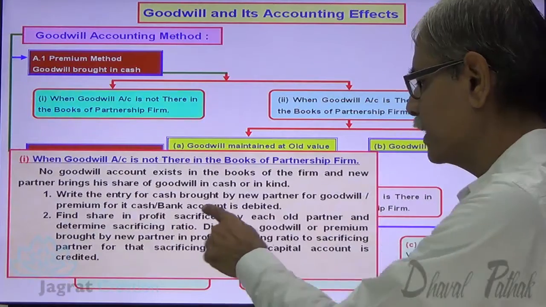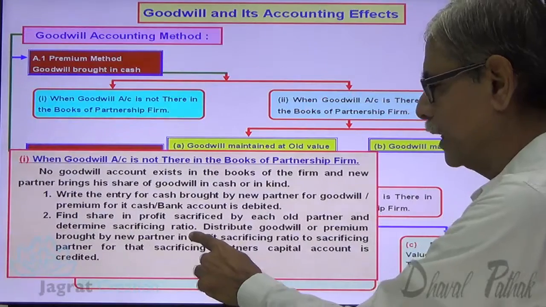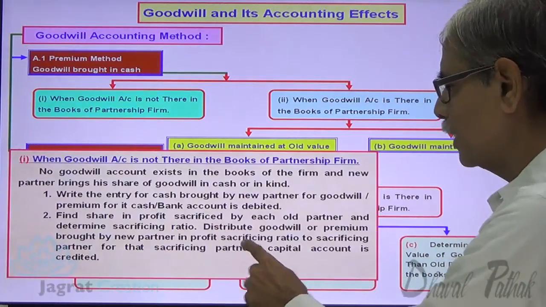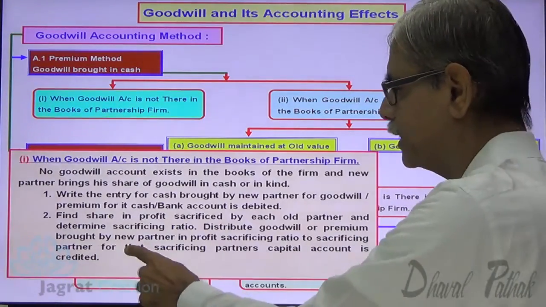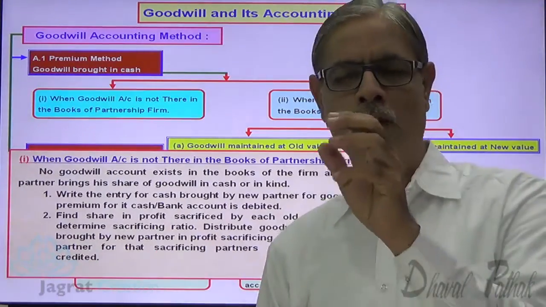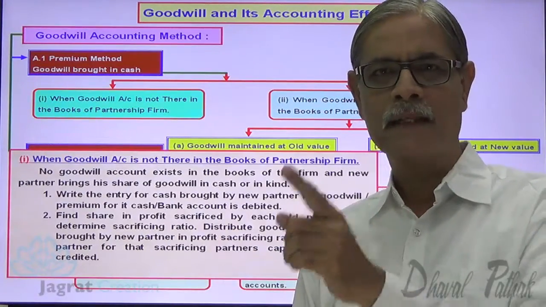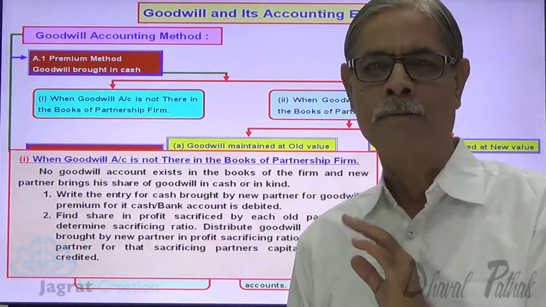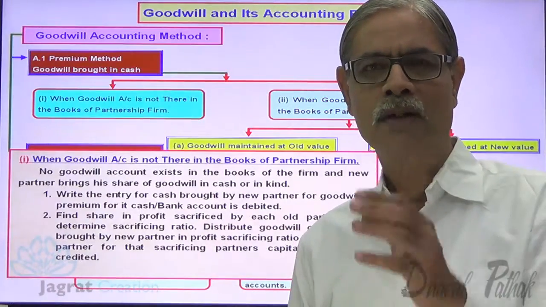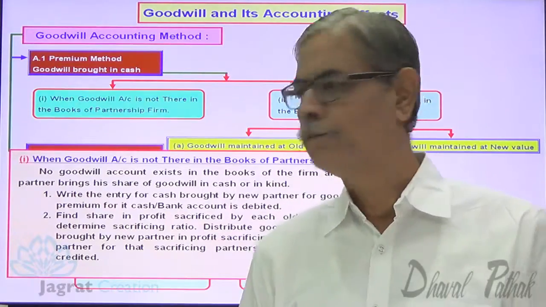Find share in profit sacrificed by each old partner and determine the sacrificing ratio. Distribute the goodwill or premium brought by a new partner in profit sacrificing ratio to sacrificing partners. For that, sacrificing partners' capital account is to be credited. So whatever the cash is brought by a new partner for goodwill, that is to be distributed among sacrificing partners in the ratio of sacrifice. And sacrificing partners' capital account is to be credited for the share that they get out of goodwill brought by a new partner.